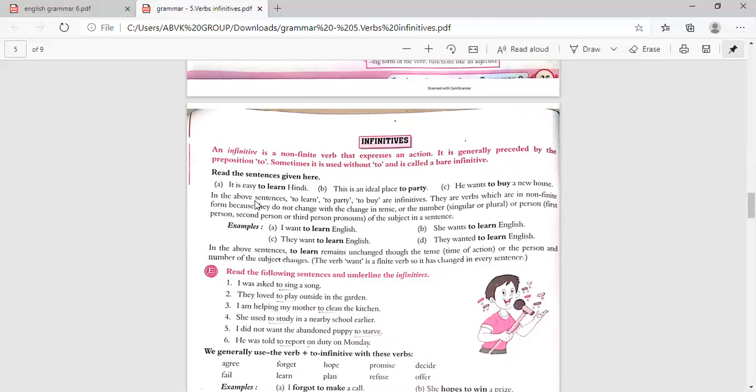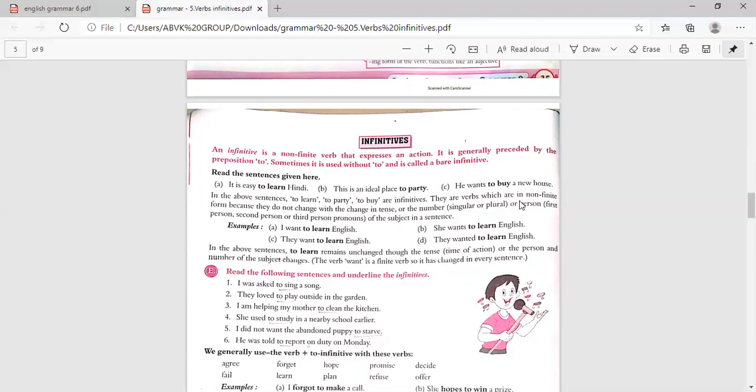Now read the sentences given here. It is easy to learn Hindi. So learn is the verb, and to is added before it. This is an ideal place to party. So party is the verb, then to is added. He wants to buy a new house. So buy is the verb, to is added. In the above sentences, to learn, to party, to buy are infinitives.